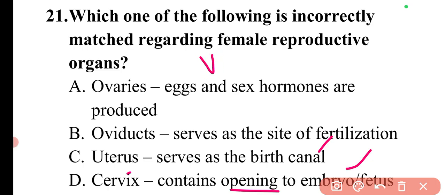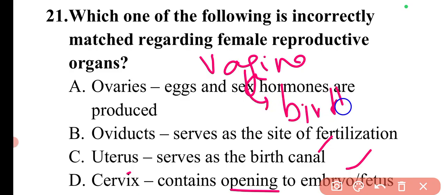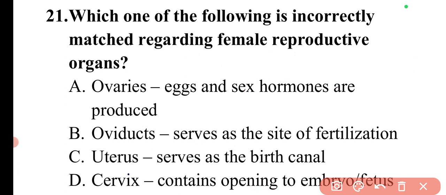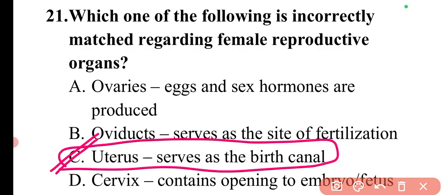And apart from this, there is another term, that is the vagina. So vagina is also known as the birth canal. Birth canal. This term you can also remember. So here the incorrect statement will be the option number C. So this is the right answer.